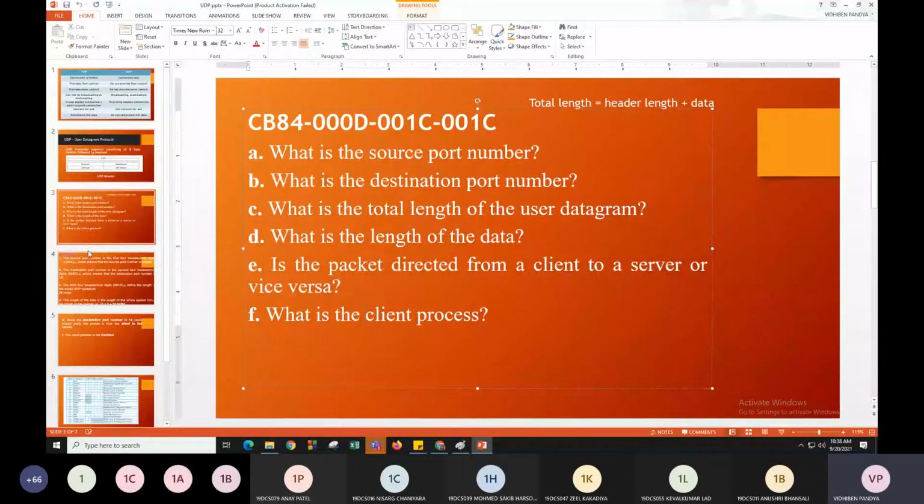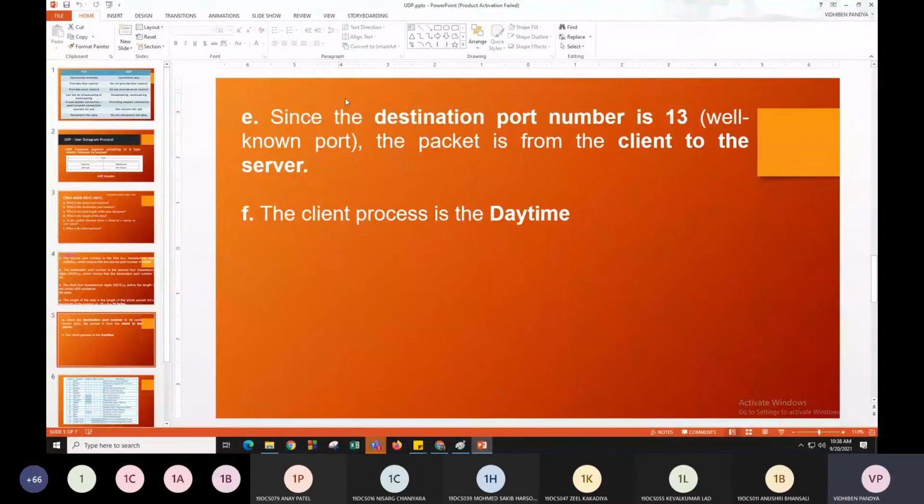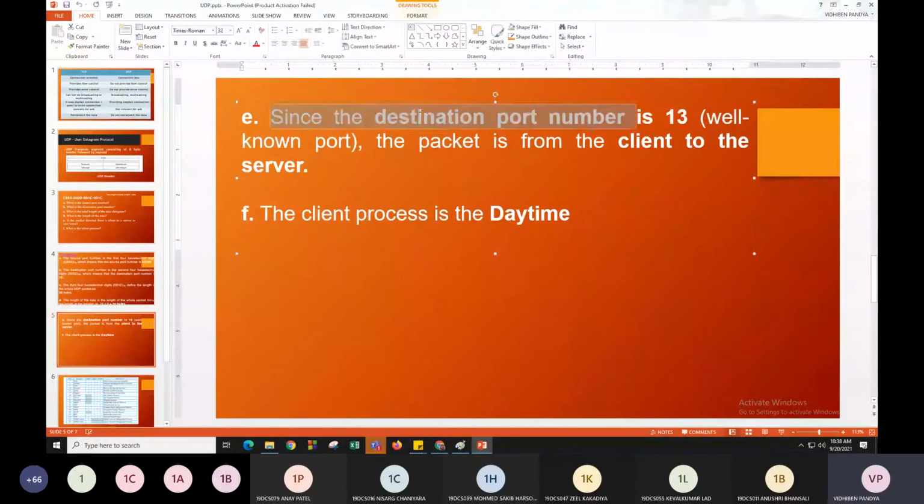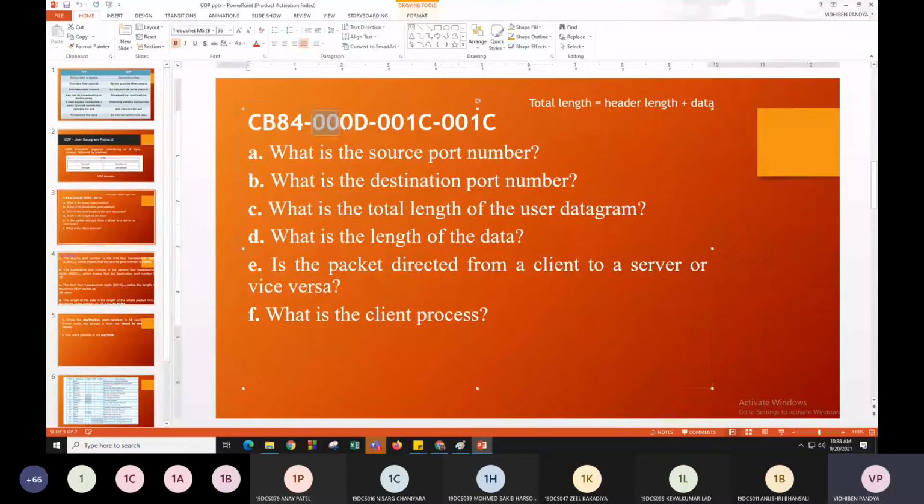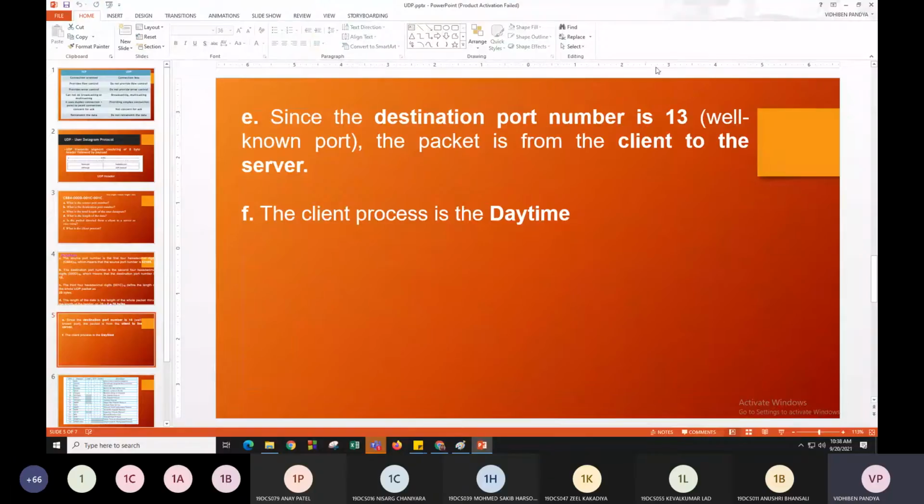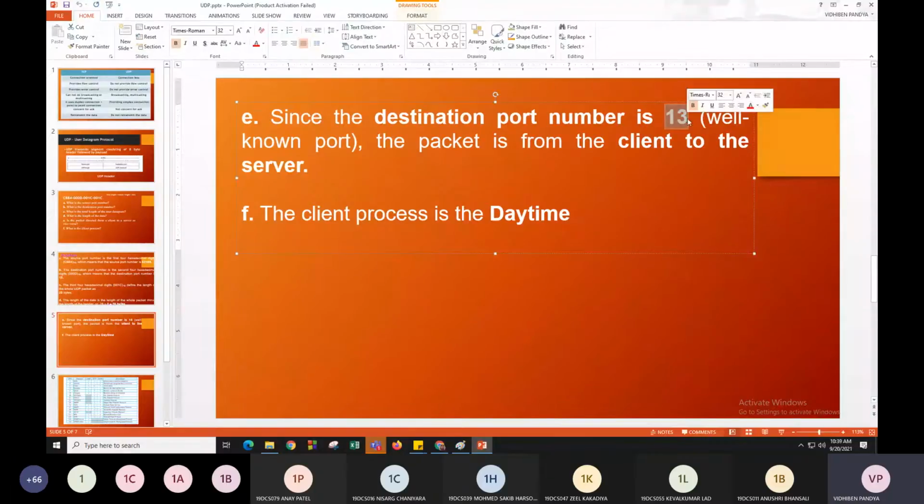So for that we need to check the destination port number. So what is our destination port number? That is 13. That we can get from the second value, right? As this port number is 13, which is a well-known port, we can say that the packet is from client to the server.